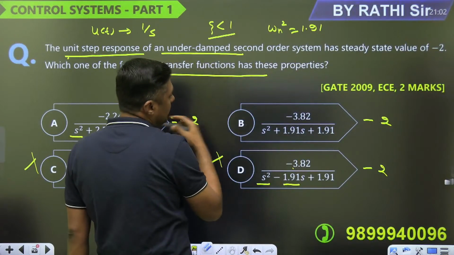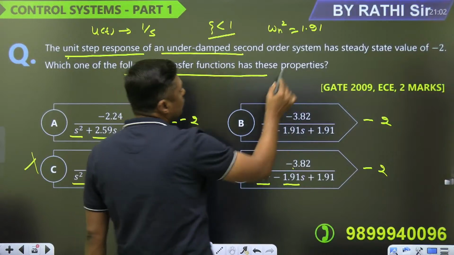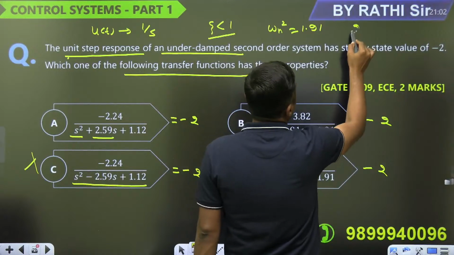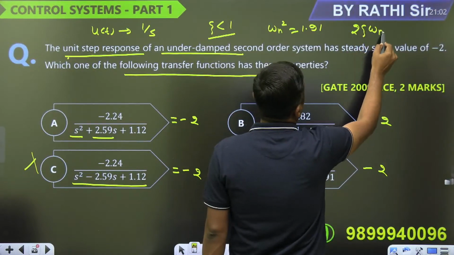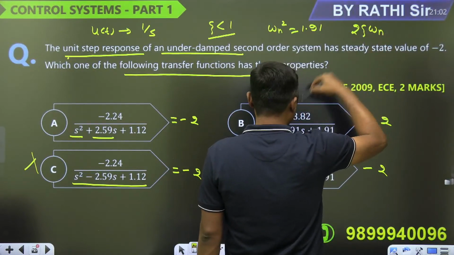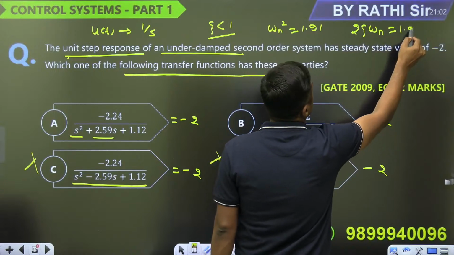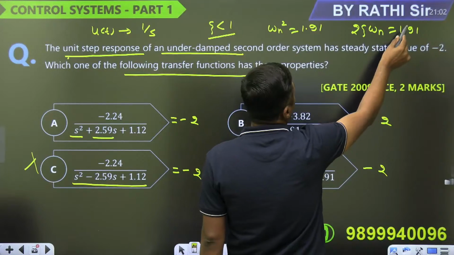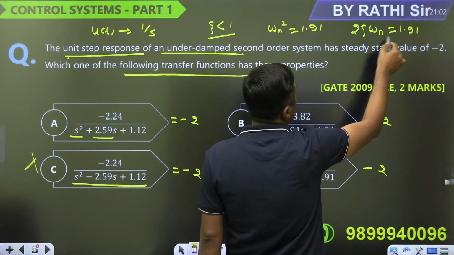Find the value, and you can verify which answer is correct. Omega n square is 1.91, and this is 2 zeta omega n s. So you can directly write 2 zeta omega n is equal to 1.91. Omega n is root over 1.91, so it will become root over 1.91 upon 2.